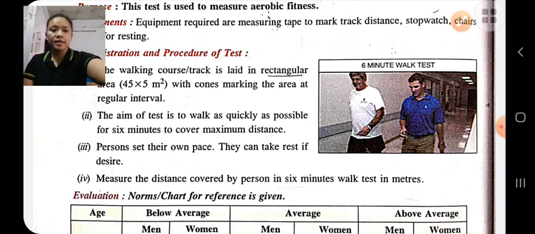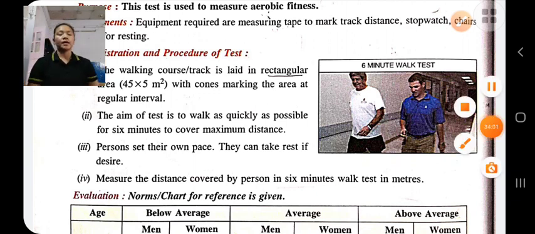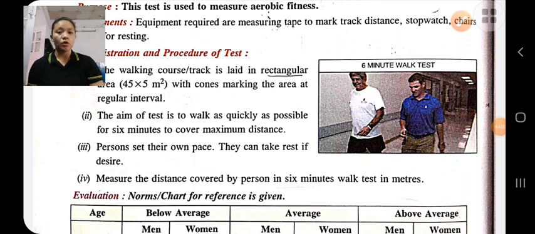This is about test, measurement and evaluation. A test is an instrument or tool which is used to obtain data, and a good test should measure the quality for which it is used. Measurement is the reading which we get from the test, and evaluation is the subjective judgment based on analysis and interpretation of the data which we get from the test.